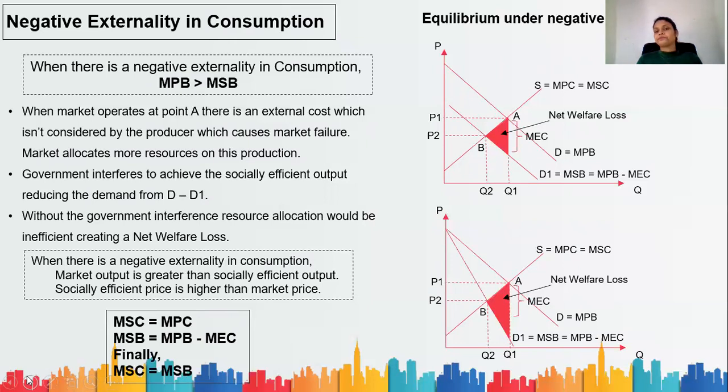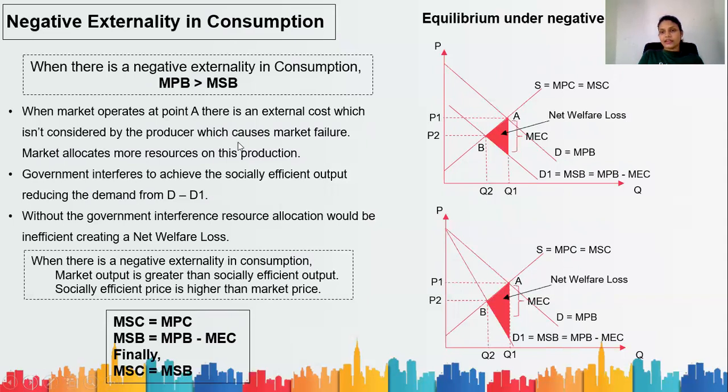Can you understand? You smoke because you want to smoke, and you're happy. You have your private benefit, but the society is not happy about it. That means you create a cost for them. That is, the marginal external benefit is negative.